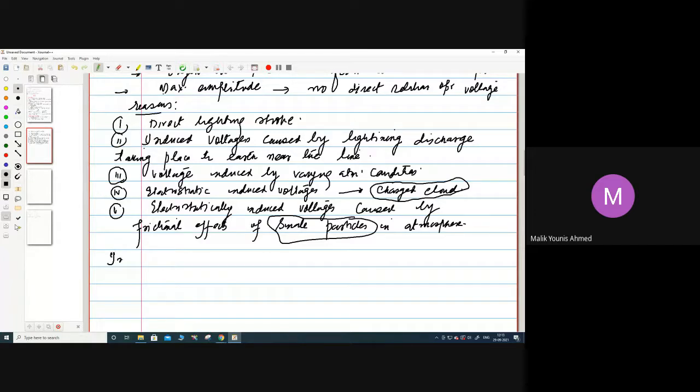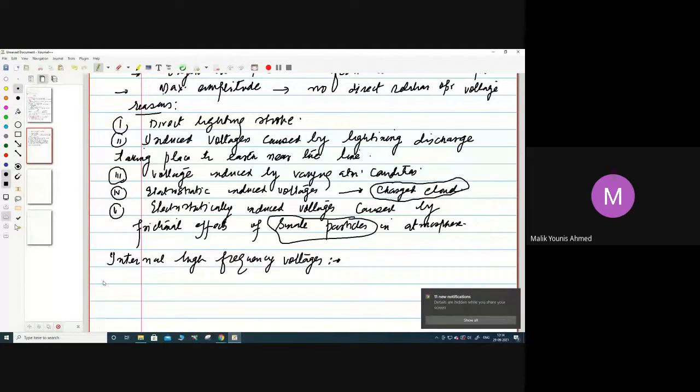Next is internal high frequency voltages. Internal high frequency voltages will be caused due to the transient phenomenon. What is the reason for this? They will be caused due to transient phenomenon. Internal is the name, so because of the network change, transient surge, some fault will occur because of these reasons only.